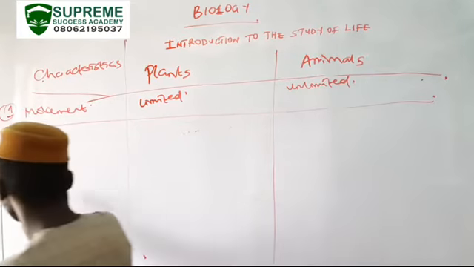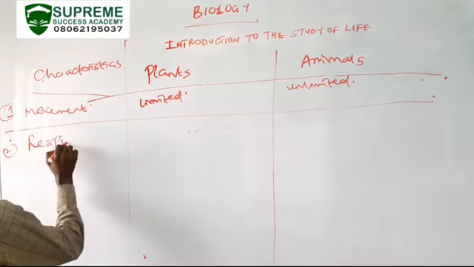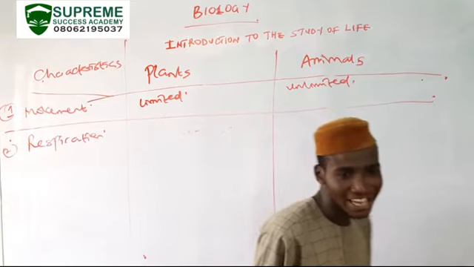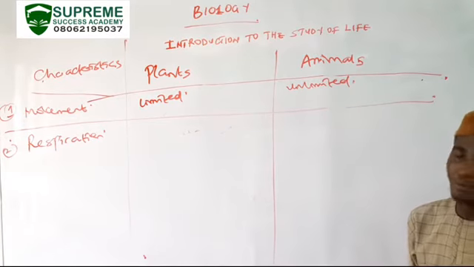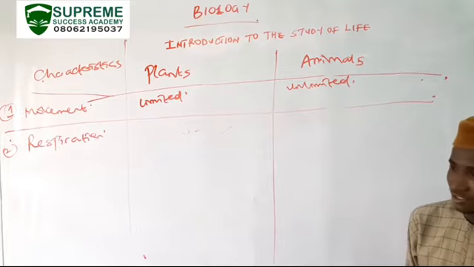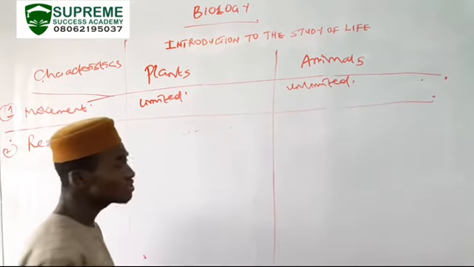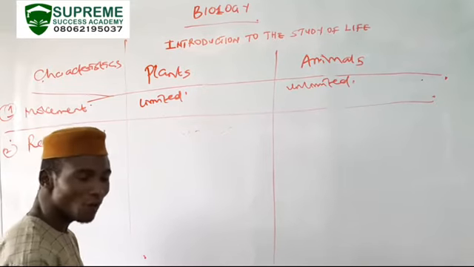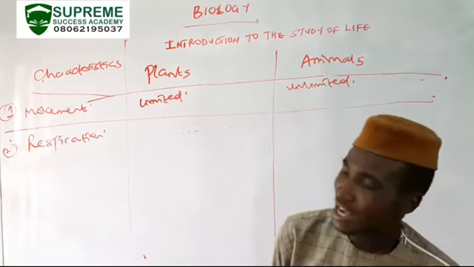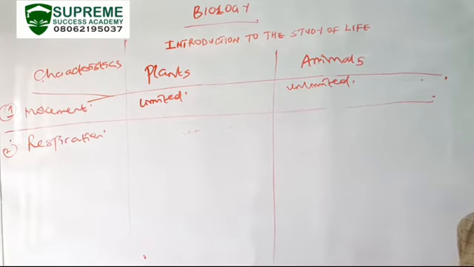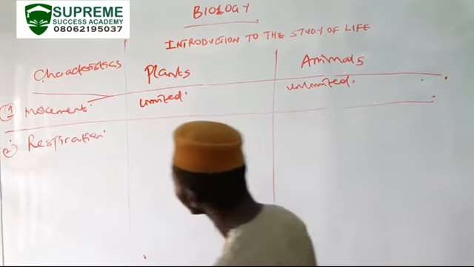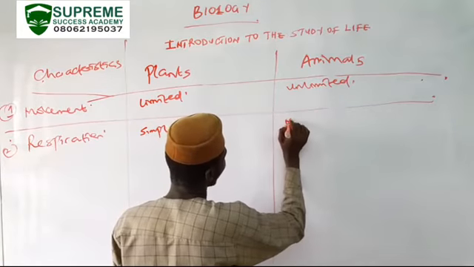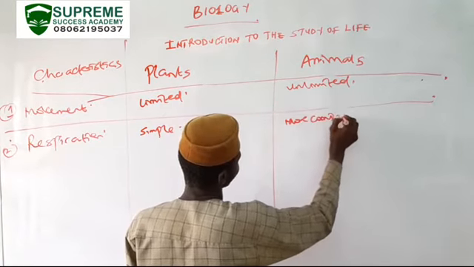Then the next is respiration. Of course, both plants and animals can respire, but the respiratory structures differ. The primary respiratory structure and the primary mode of respiration of plants is limited compared to the mode of respiration of animals. So the respiratory structure in plants is simple. Respiration in animals is more complex.